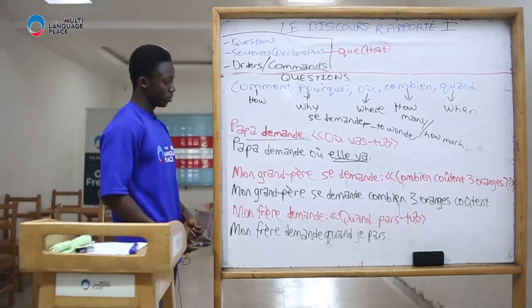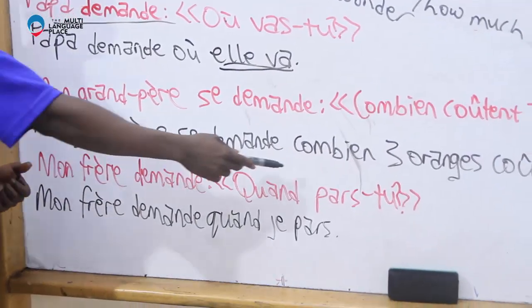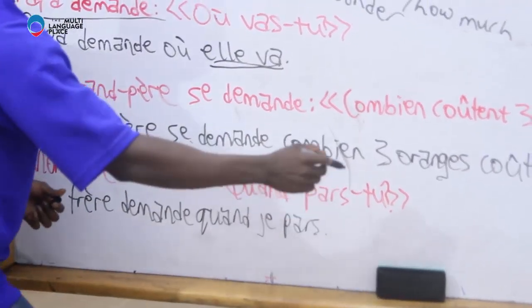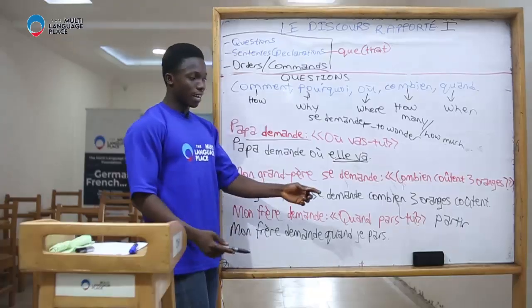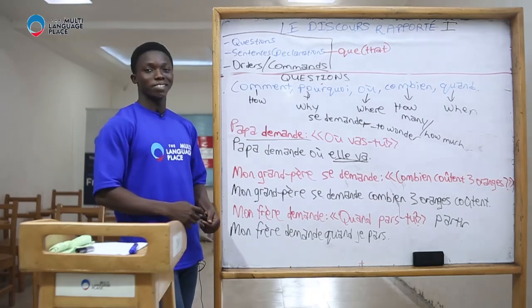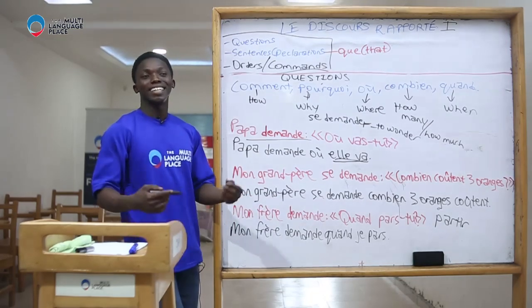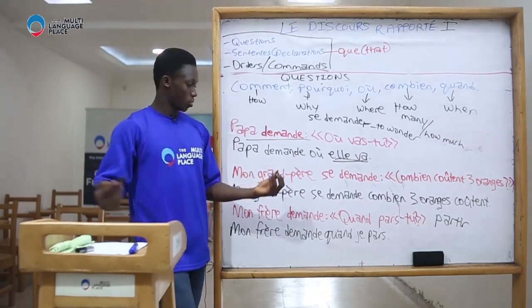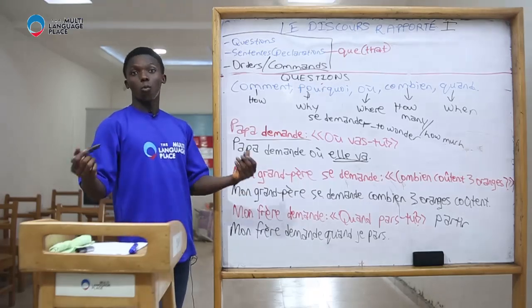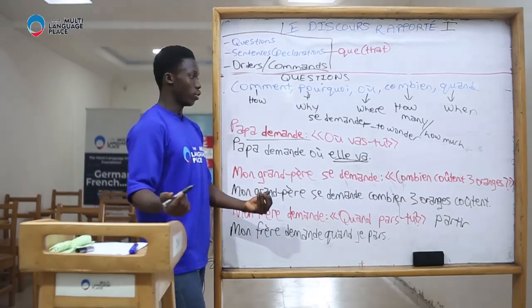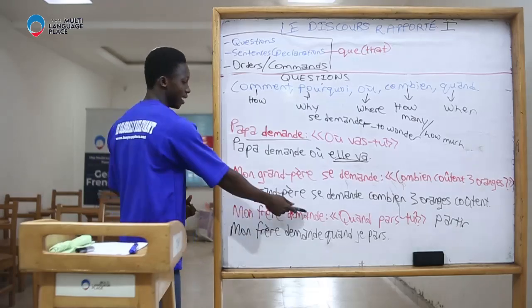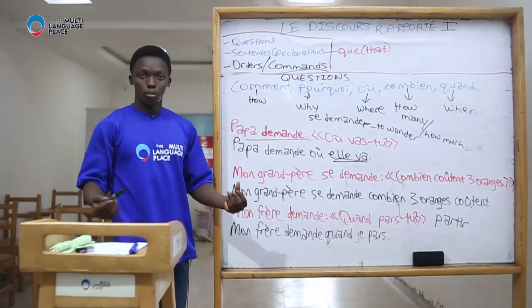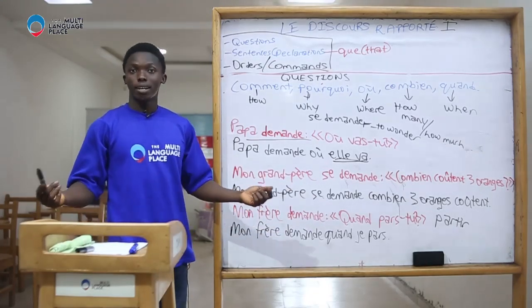So, let's see the next one. Mon frère demande quand pars-tu? This is from the verb partir. Partir means to leave. Mon frère demande quand pars-tu? Quand pars-tu means when are you leaving? Quand means when. So this is direct. You can see it. Mon frère demande quand pars-tu?